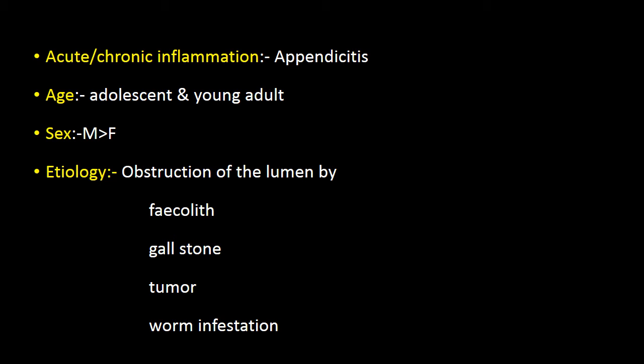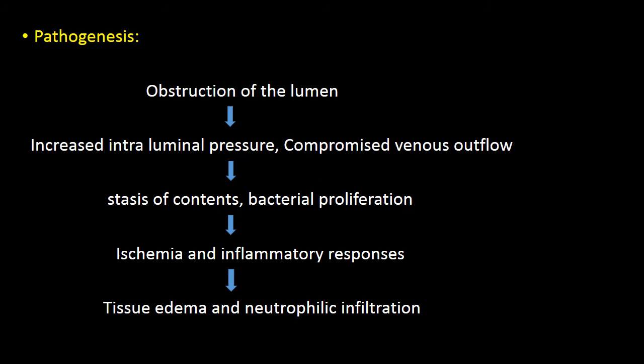Whatever may be the reason, once there is an obstruction to the lumen of the appendix, what might happen? Logically, it is closed at one end and the other end is now blocked with whatever may be the etiological agent. It results in increased intraluminal pressure.